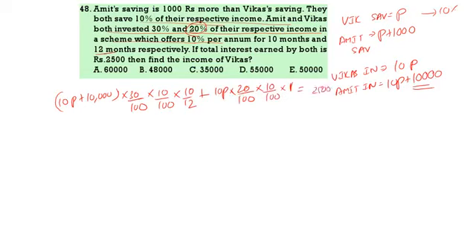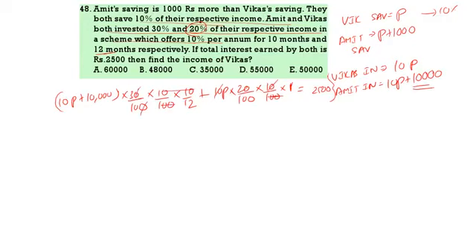Now calculations are important. Only the calculations you should do correctly. See here, 10 into 10, 100, 100 cancel. Here I am keeping 20P by 100 only. Here also same calculations. 30 by 100 is nothing but 3, so 100 cancel, 0 cancel, 0 cancel.